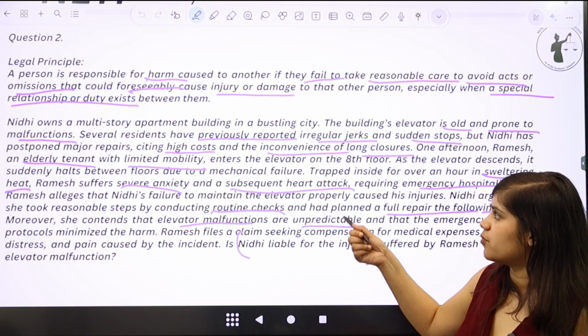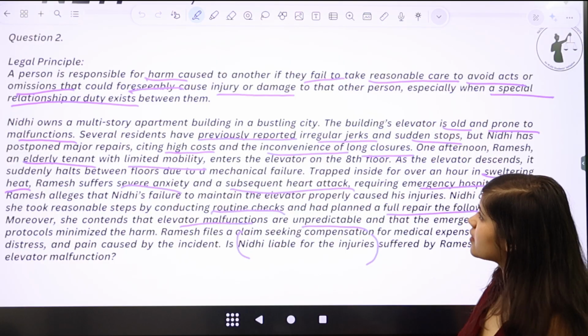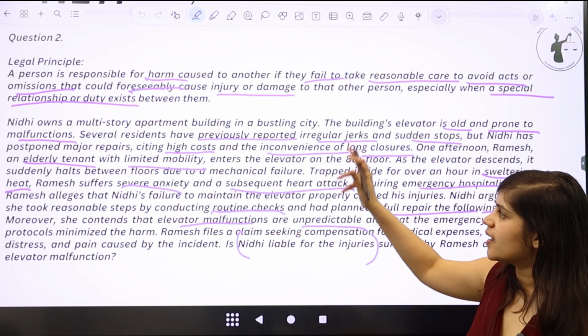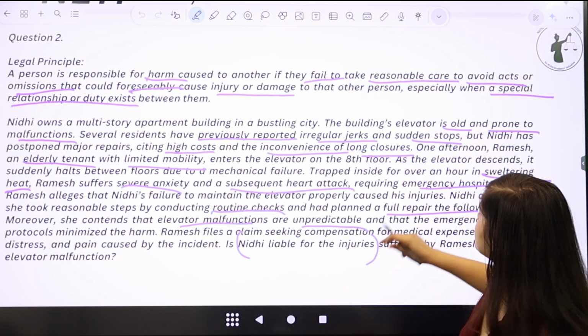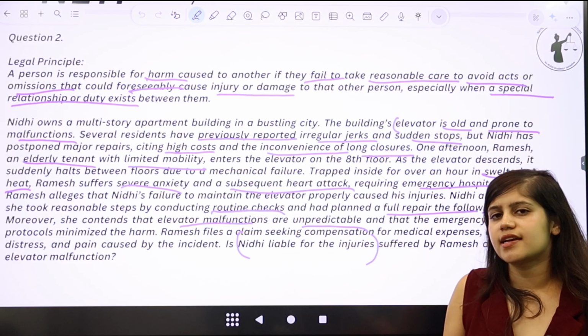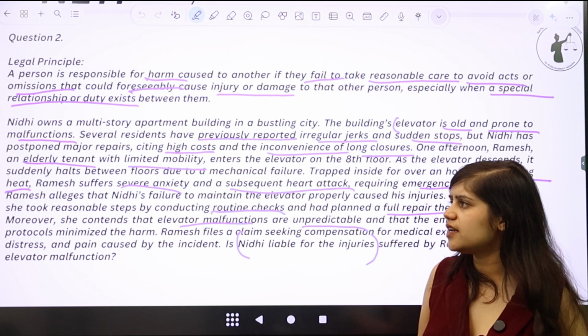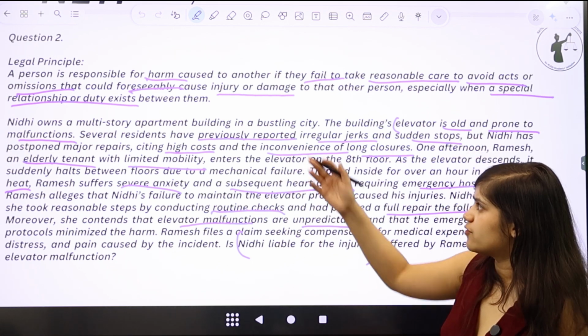That is the kind of problem which we can attribute to her not taking reasonable care. Now, were these acts and omissions foreseeable? We can state that yes, they were foreseeable simply because the elevator is old and prone to malfunctions, which means that an old elevator is bound to have mechanical failures, and therefore these acts could have been easily avoided and they were quite foreseeable.